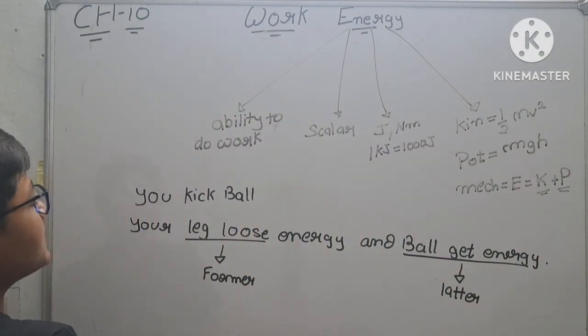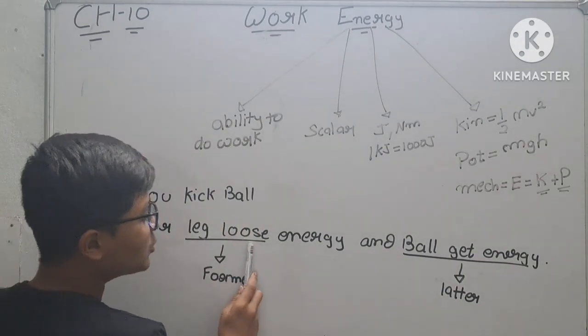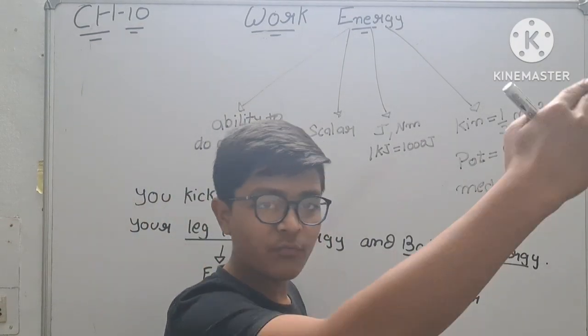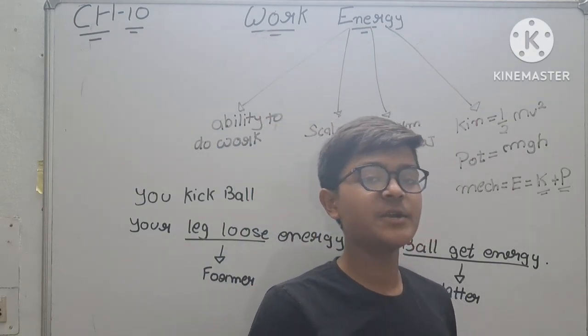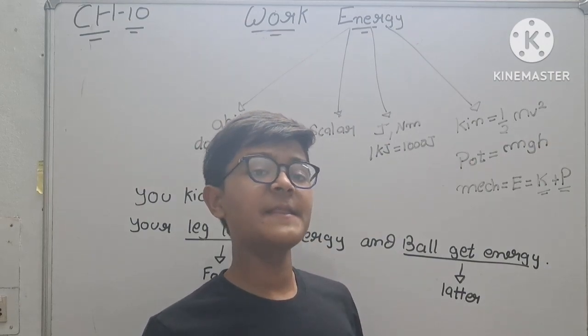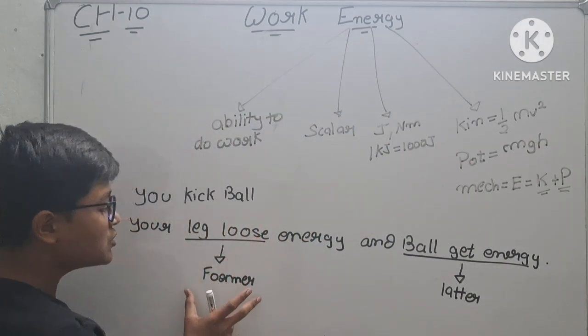Now let's take an example. You kick a ball: your leg loses energy and the ball gets energy. When you kick, the ball moves forward and your leg moves backward. So initially you are giving energy to the ball from your leg, so your leg will lose energy.